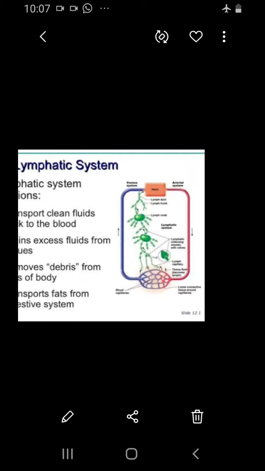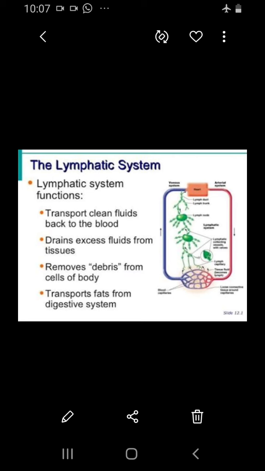Next, let's see the function of the lymphatic system, what it does. The lymphatic system supplies nutrients and oxygen to those parts where blood cannot reach. It also drains away excess tissue fluid and metabolic waste and returns proteins to the blood from the tissue spaces. The lymph also absorbs fat from the small intestine and carries it to the blood. The lymphatic capillaries of the intestinal villi absorb digestive fat.